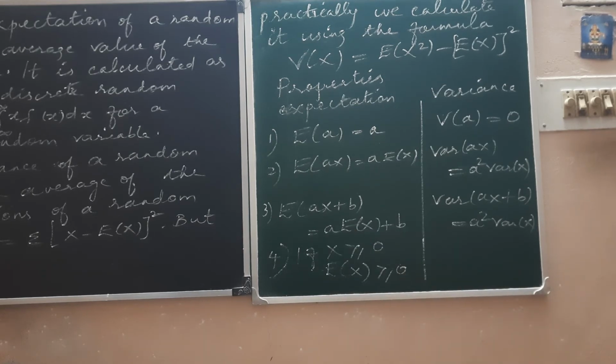And if x is greater than or equal to 0, you can say expectation of x will also be greater than or equal to 0. As you know, expectation is a direct average value. So you must remember one thing: when you calculate an expectation, it has to be a value between the least value of the variable and the highest value of the variable. It is not a probability, so it need not be between 0 and 1.